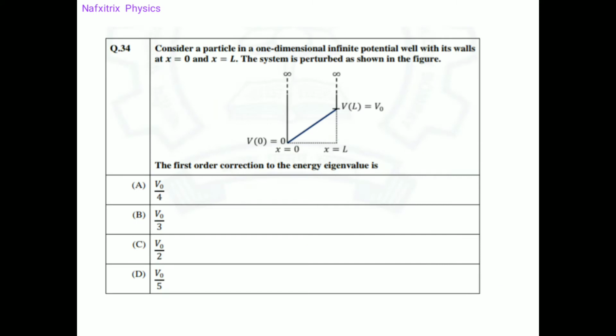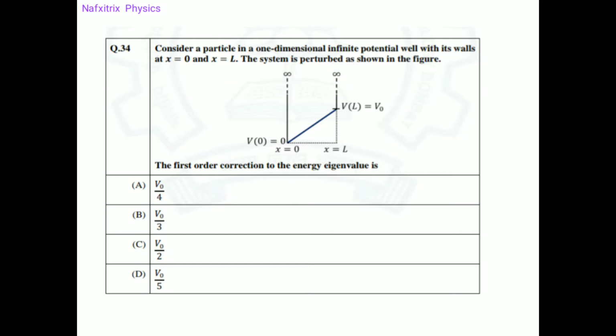Consider a particle in a one-dimensional infinite potential well with its walls at x equals 0 and x equals L. So here we need to consider a particle in this infinite potential well. The particle is inside this well and the boundaries are also given, from x equals 0 to x equals L. So this is the well. The system is perturbed as shown in the figure.